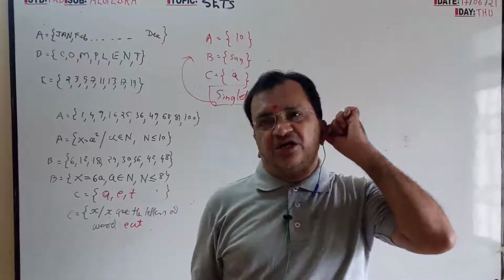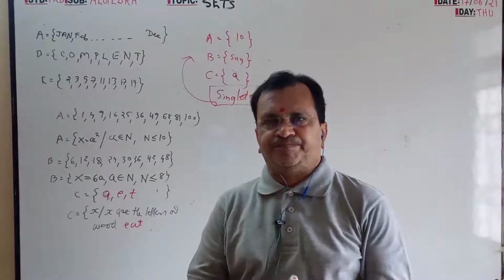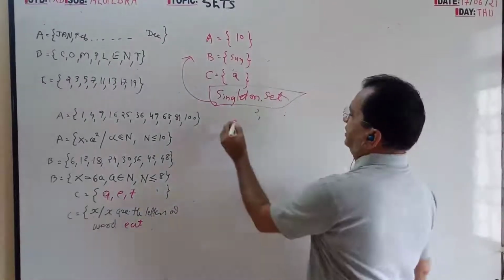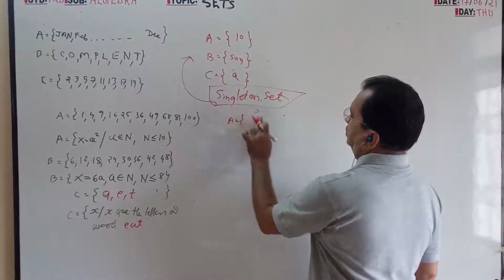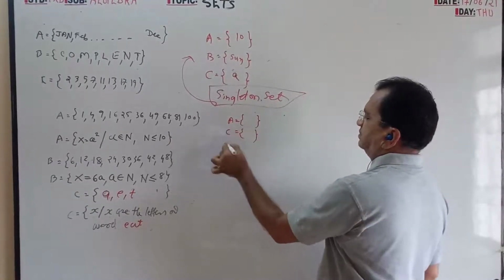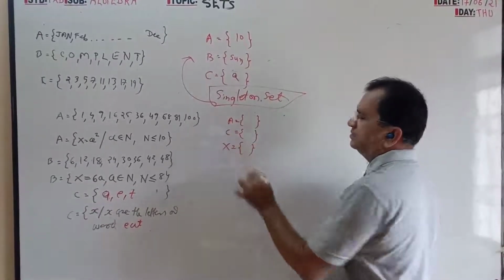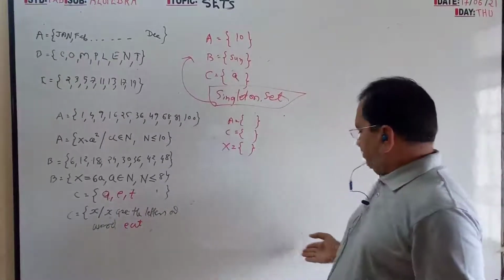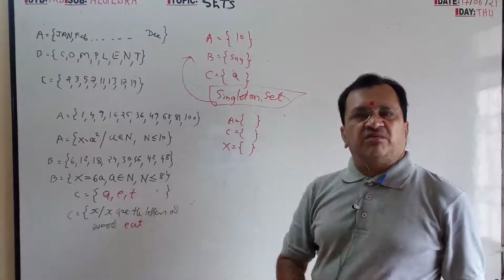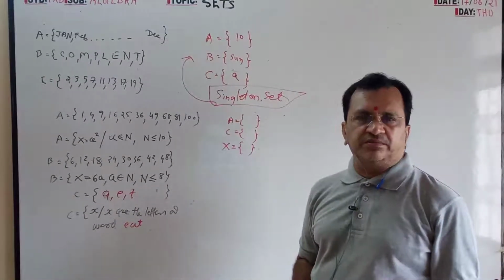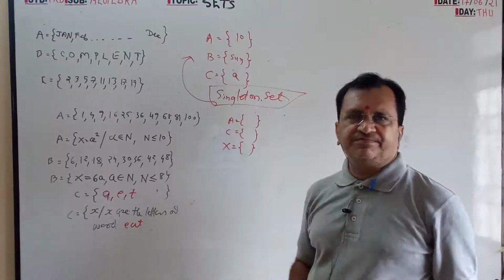Empty set, null set means nothing is inside. Not a single word, not a single alphabet. Somewhere I have written that -4 is not a natural number, so -4 will not be entered in the natural group. So empty.